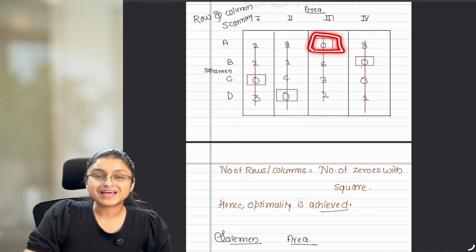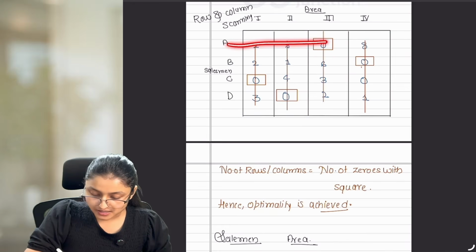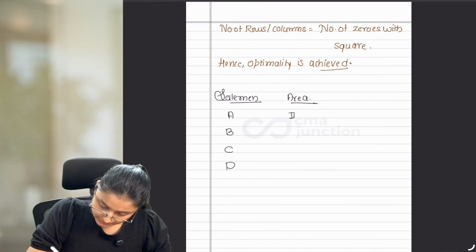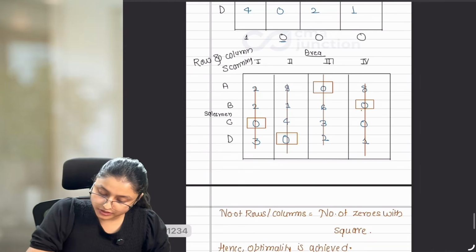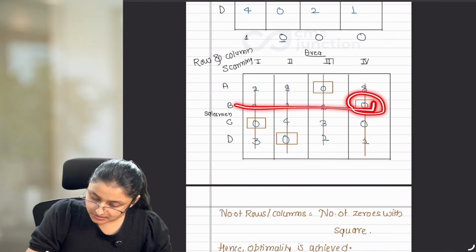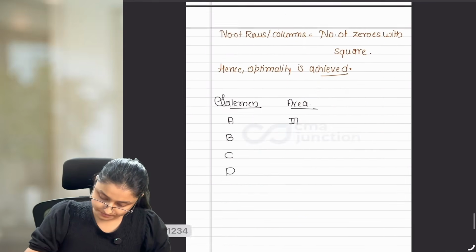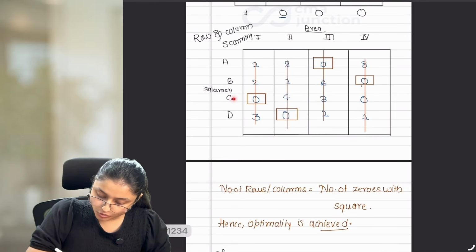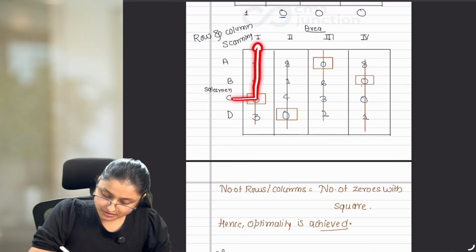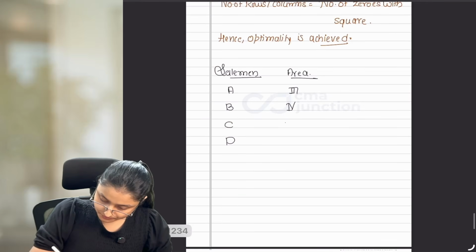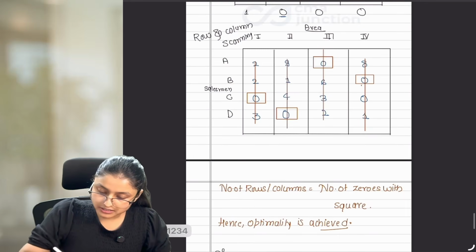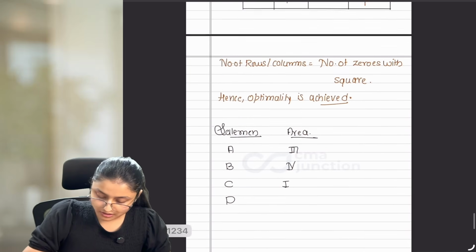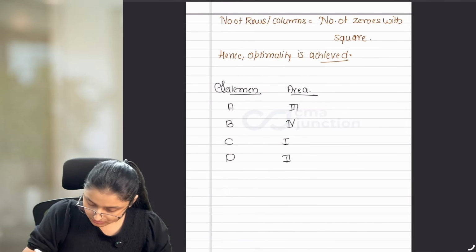So this is known as assignment. Now A is allotted to 3. Next, in B we have 0 in the 4th column. Hence B is allotted to 4th. For C, we have 0 with square in the 1st column. Hence, C is allotted to 1. And for D, we have 0 with square in the 2nd column. Hence, D is allotted to 2nd. Done.